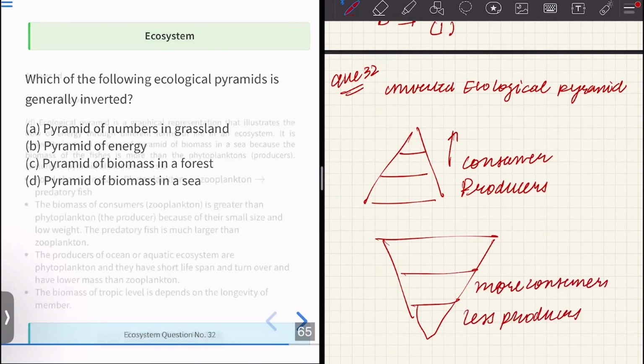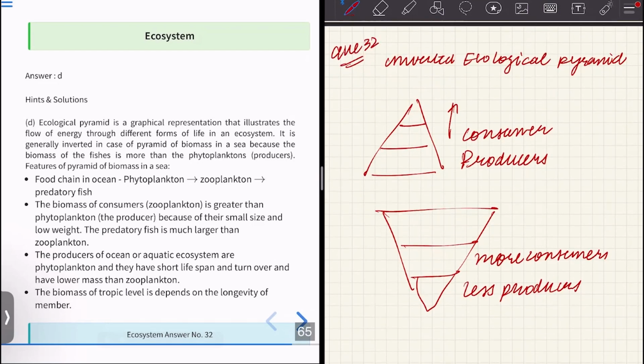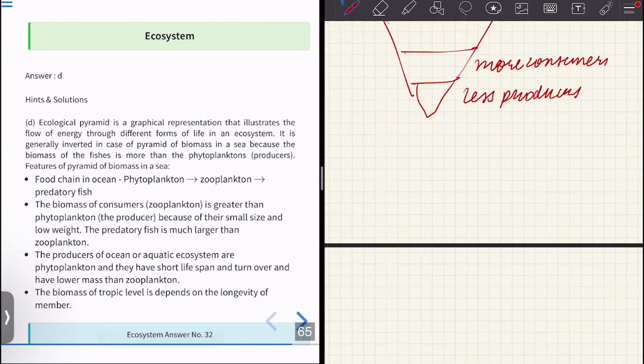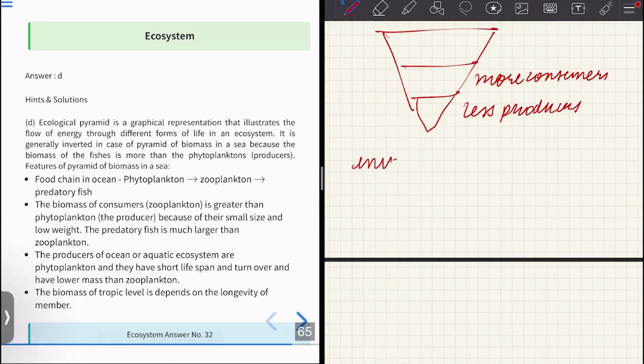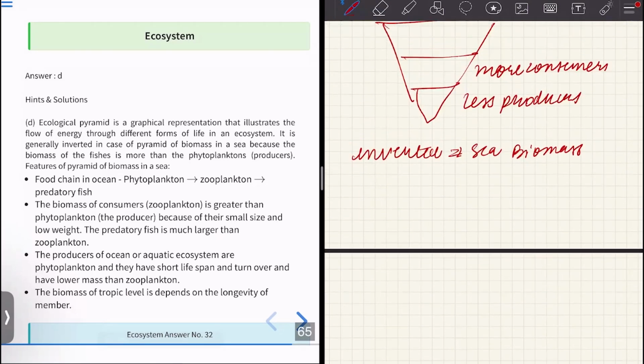Firstly we need to define ecological pyramid. An ecological pyramid is a graphical representation that illustrates the flow of energy through different forms of life in an ecosystem. It is generally inverted in case of pyramid of biomass in a sea. Why is it inverted? Because the biomass of fishes is more than that of phytoplankton.